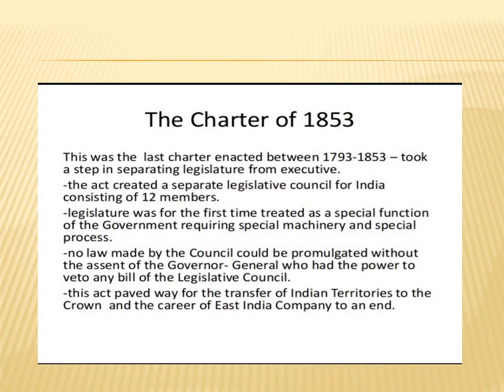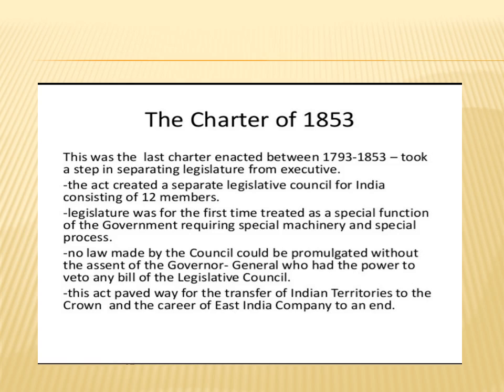Charter Act of 1853. This was the last charter enacted between 1793 and 1853, and took a step in separating legislature from executives. So the main provision in this Charter Act of 1853 is that it separated the executive from the legislature. The act created a separate legislative council for India consisting of 12 members. Legislature was for the first time treated as a special function of the government requiring special machinery and special process. No law made by the council could be promulgated without the assent of the Governor General, who had the power to veto any bill of the Legislative Council.